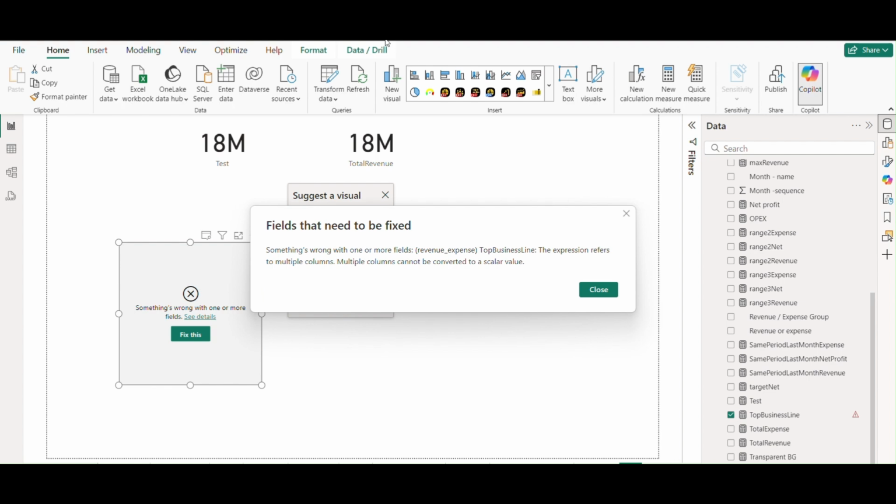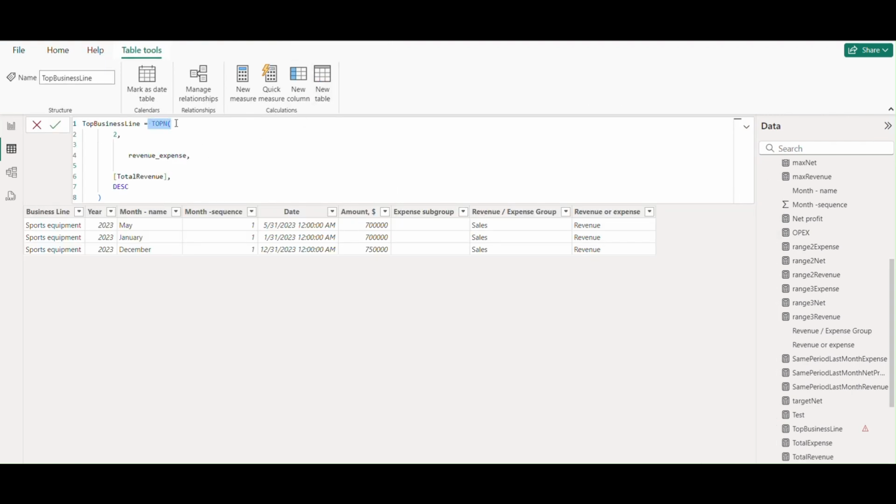The expression refers to multiple columns. Then I try to create a table based on TopN, because the TopN function is a table expression. We can return top rows based on the TopN function. We cannot use it inside the measure, but we can use it inside other functions, for example AddColumns or CalculateTable. If you want to return, say, how many products you want to show, we first have to define how many rows we want to return, for example two.